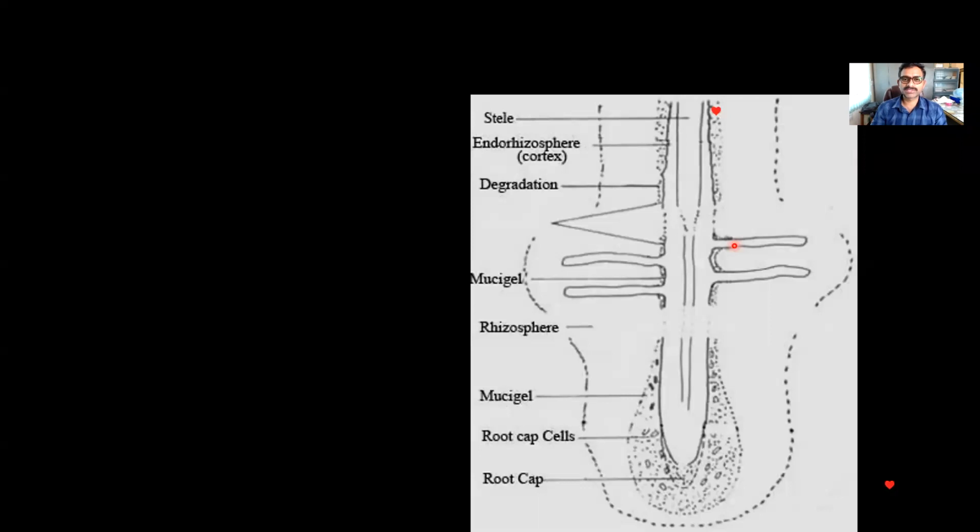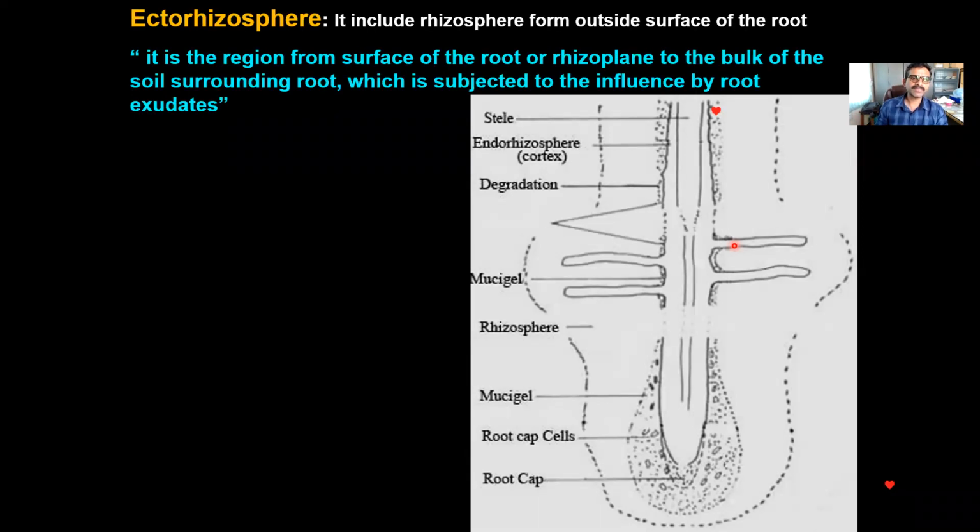I was telling you that there are a few terminologies given by a few scientists, which you need to study and understand. The rhizosphere is further divided into some more spheres by some of the scientists who are studying the rhizosphere. The first one is the ectorhizosphere.